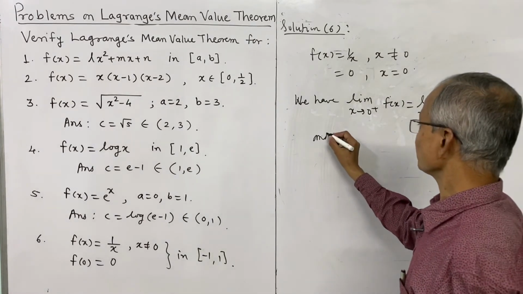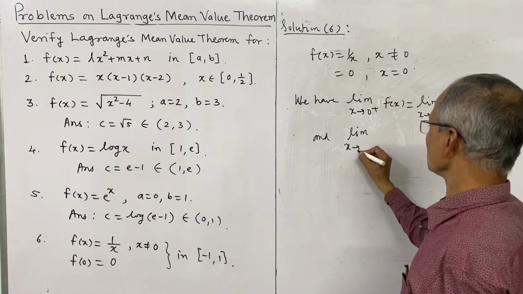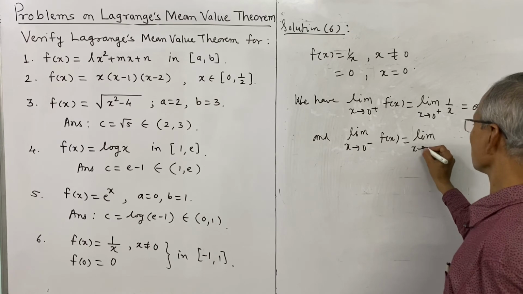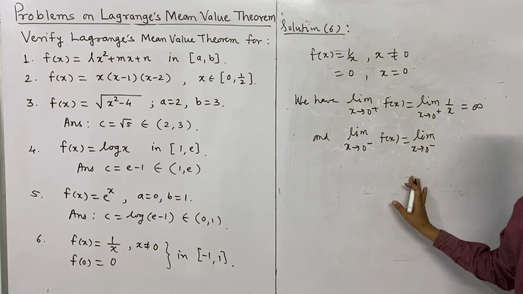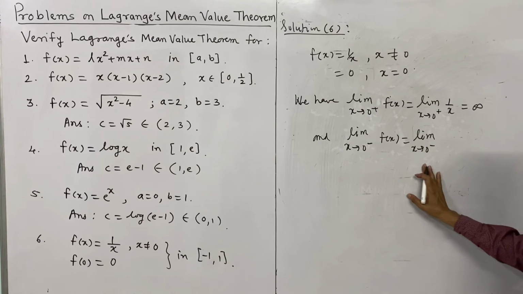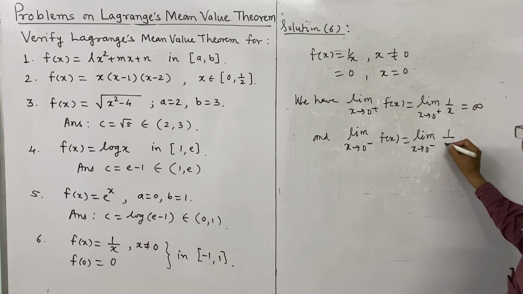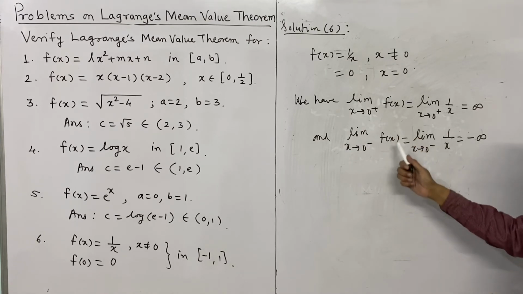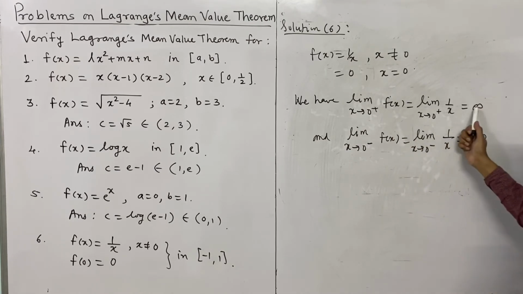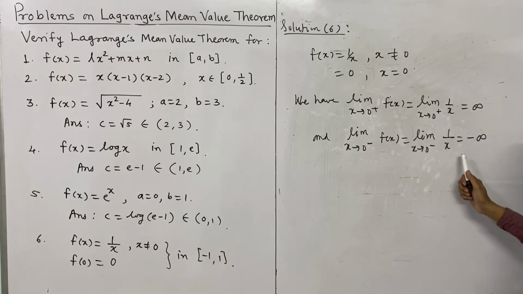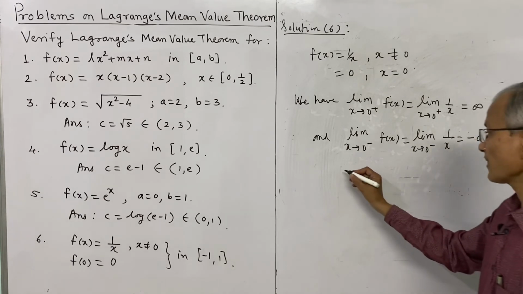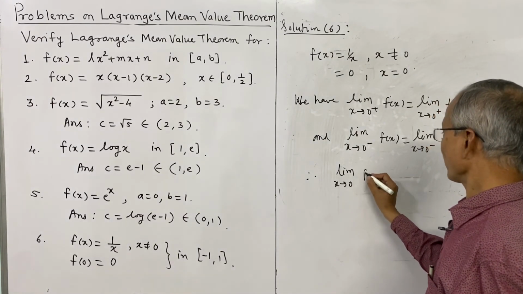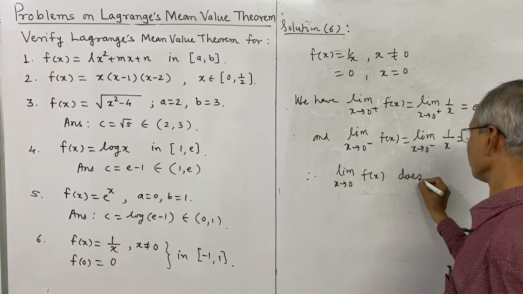And limit x tends to 0 from left of f of x, x tends to 0 from negative side, that is x is having negative value, and this limit is negative infinity. So therefore these two limits are unequal. One is positive infinity, another is negative infinity. Therefore limit x tends to 0 of f of x does not exist,